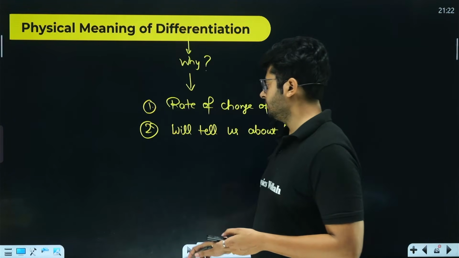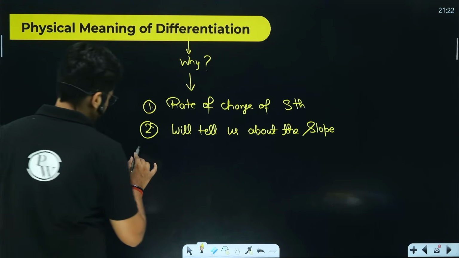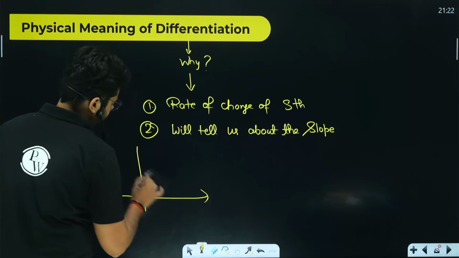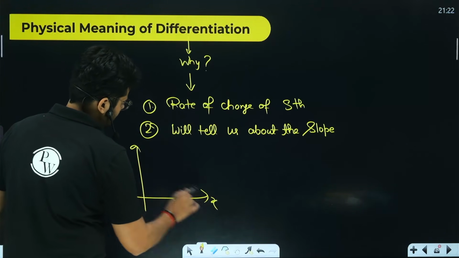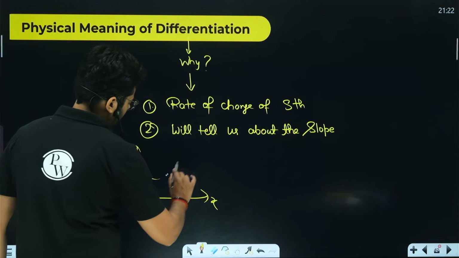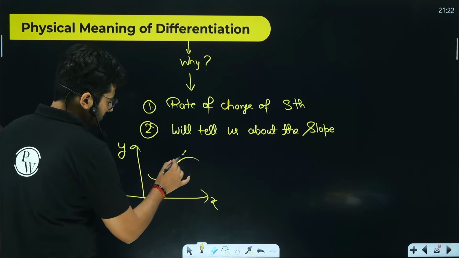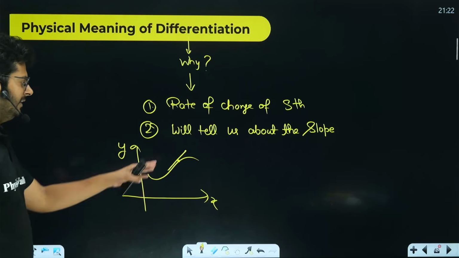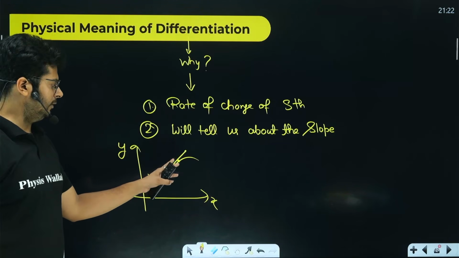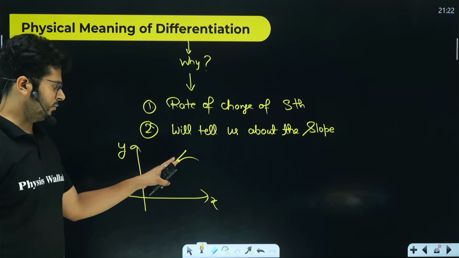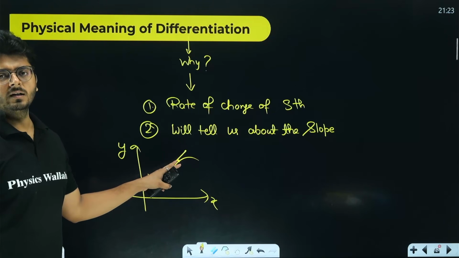For example, if I have a graph between x and y like this, with an x-axis and a y-axis, and at this point I find the value of differentiation, dy by dx will tell you the slope at this place.